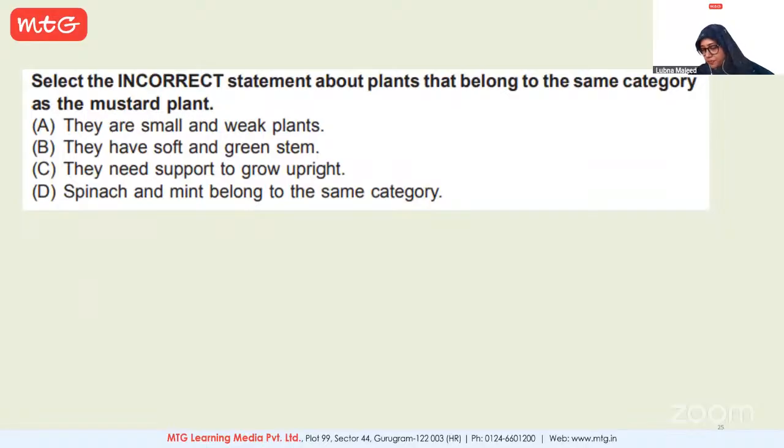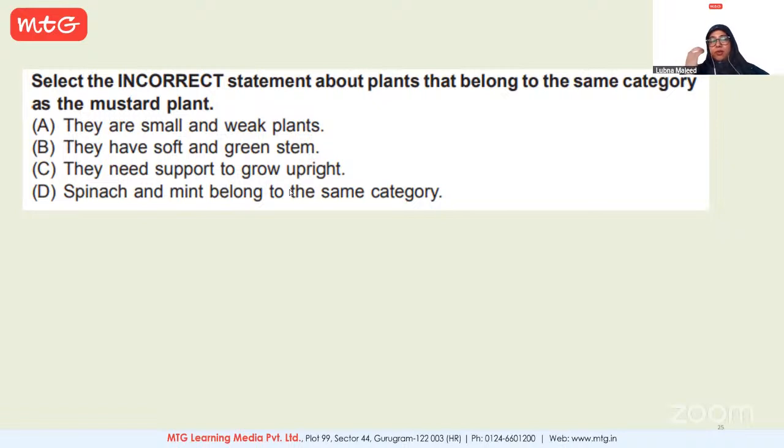Sivatmik. Yes, Sivatmik, please read. So one of the statements is incorrect about plants, and it belongs to the same category as the mustard plant. First of all, you need to think whether mustard is a herb, a shrub, a tree, a climber, or a creeper. Which category does it fall in? You have to think.